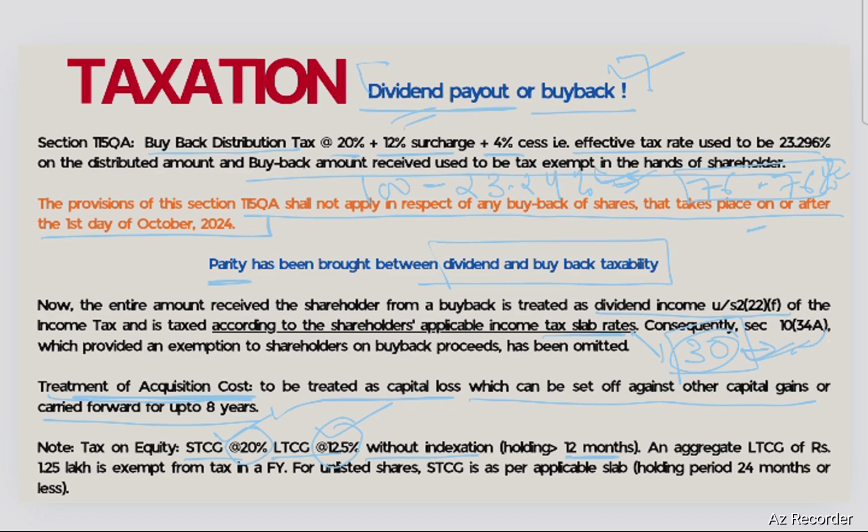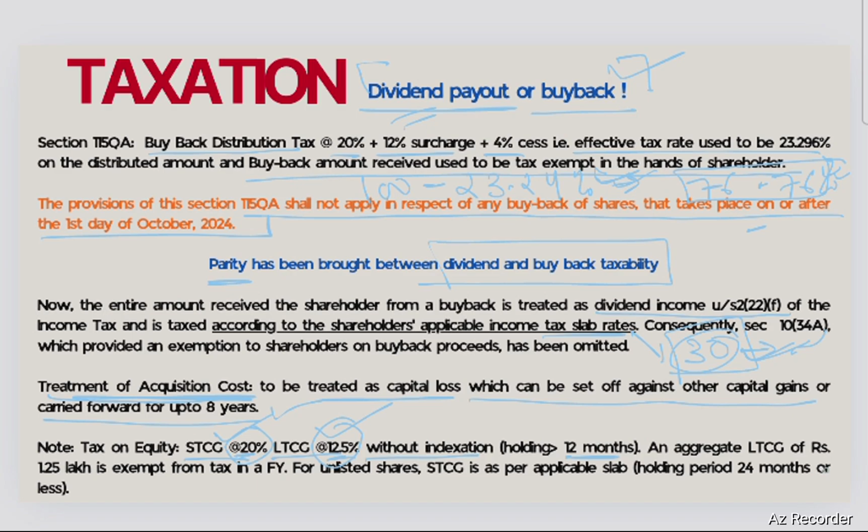So from a tax perspective, buyback is not that lucrative, because he can sell those shares in the secondary market and he just needs to pay say 20% or even 12.5% only by holding it for more than 12 months. So that's why the company has to add more and more premium, otherwise it will not remain a lucrative tool, because most of your profitability or return will be taken away by taxation.